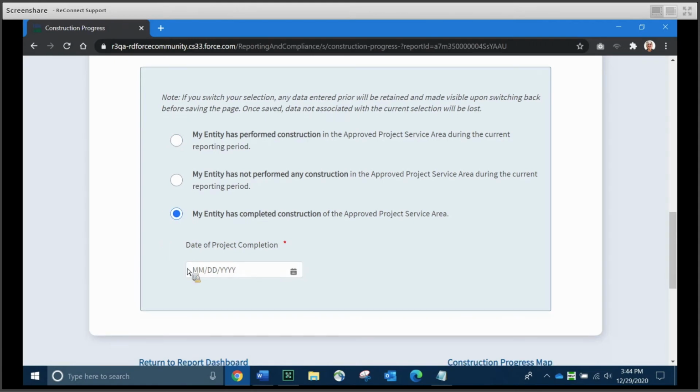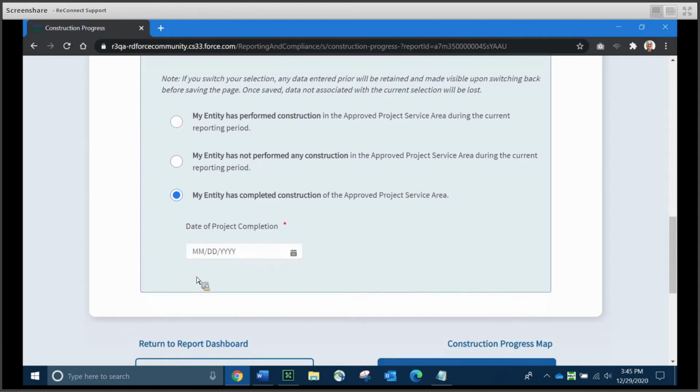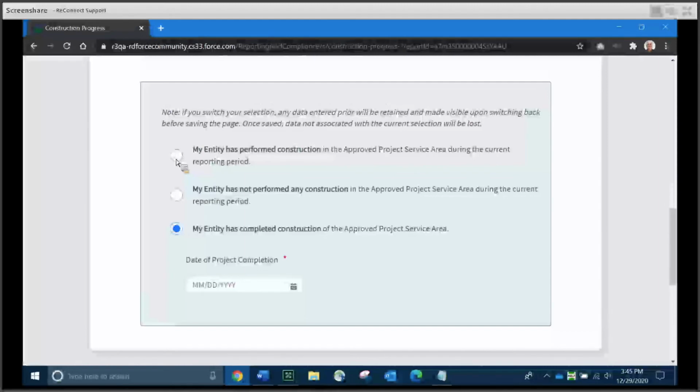Now let's just take a quick look at that third option. When you have completed construction in all of the approved project service area, you are going to be required to enter a date of project completion, month, day, and year. As you can see, that little box lighted up when I clicked that third radio button.